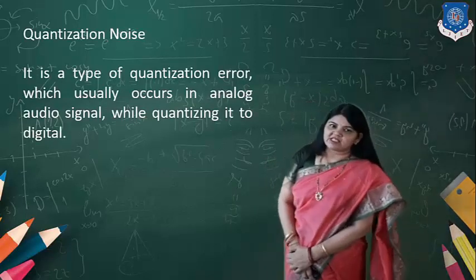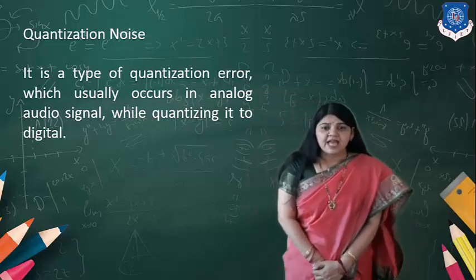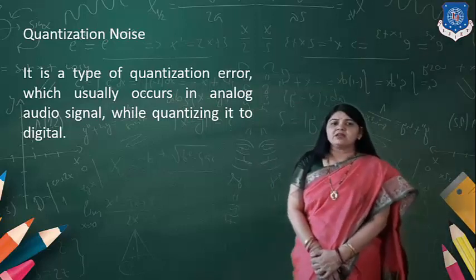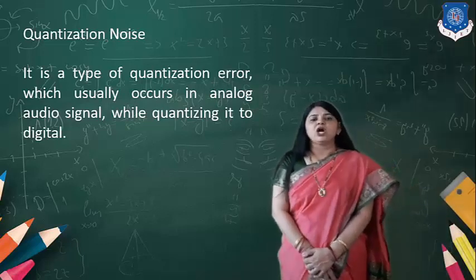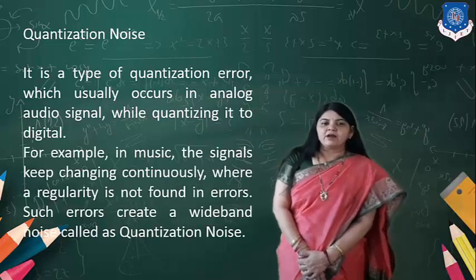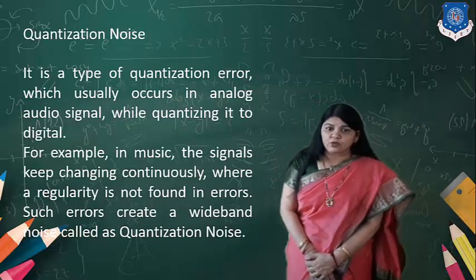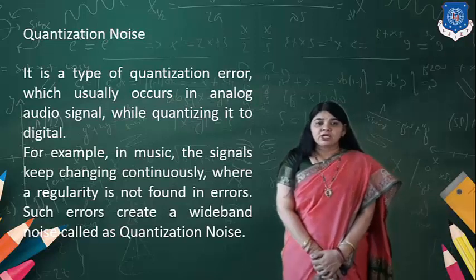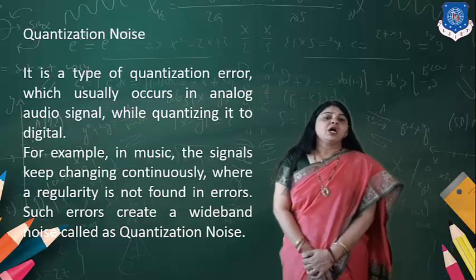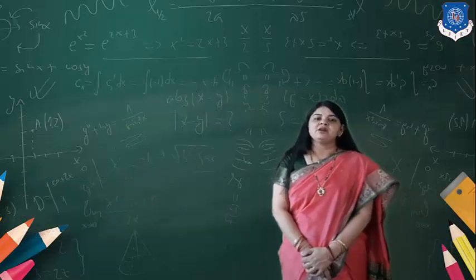So next is the quantization noise. What is quantization noise? Quantization error means the difference between the original signal and the quantized output. When it occurs in an analog audio signal, it results in quantization noise. For example, in music, the signals keep changing continuously, and no regularity is found in the errors. Such errors create a wideband noise, and it is known as the quantization noise.